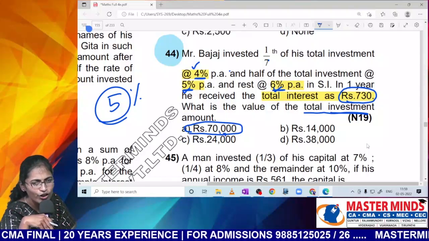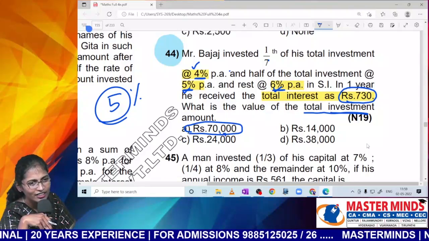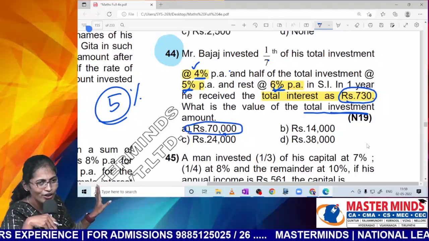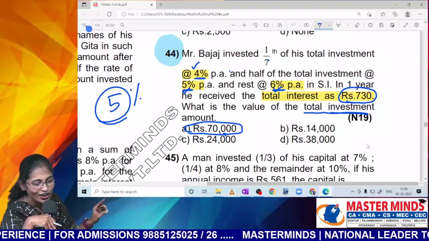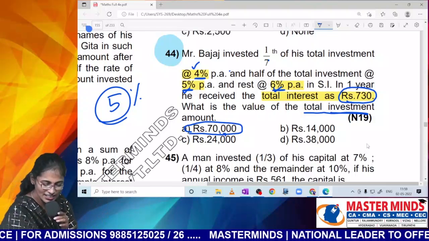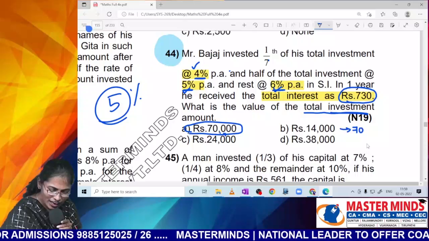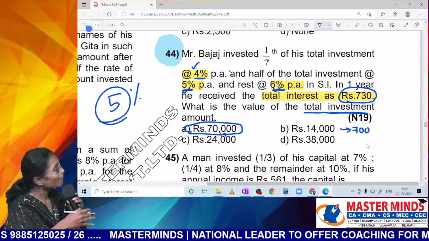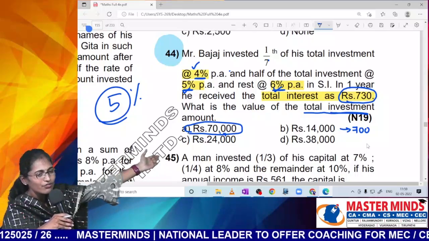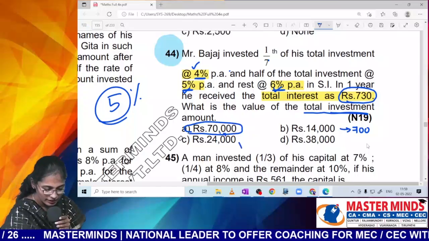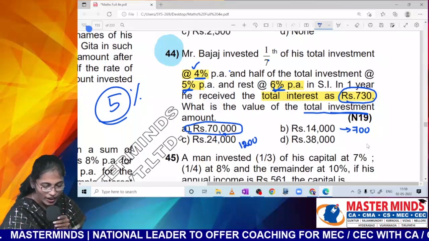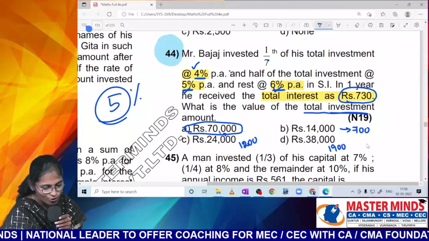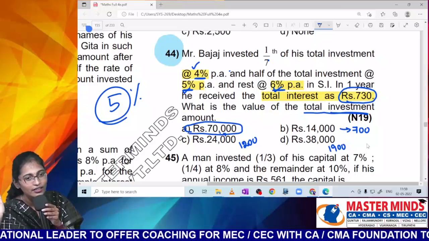Are you sure that 14,000 is the correct answer? Because in our key that is there. That is why we recommend 14,000 as the correct answer. What is 14,000 5%, guys? Madam, we are not getting 730, then how do you say that it is the correct answer? Because for 24,000, what is 5%, Nana? Nana? For 38,000? So, who is the nearest answer, Nana?